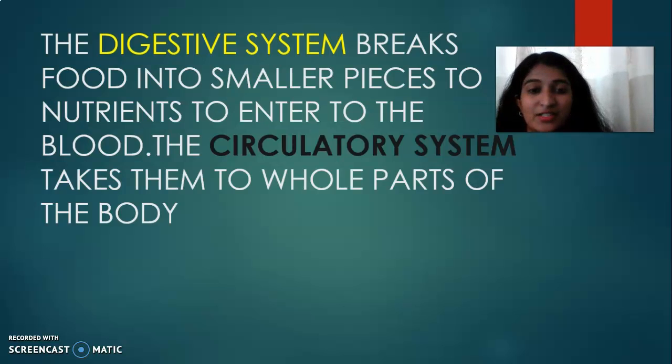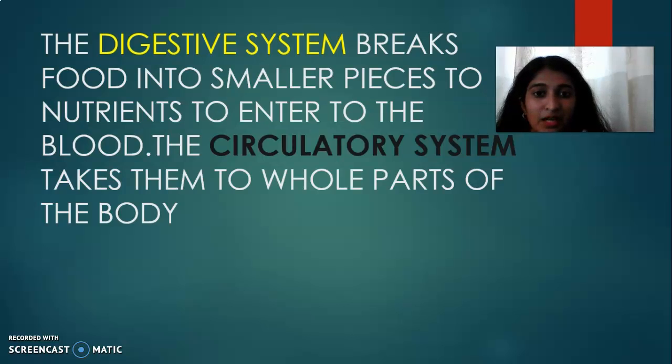Okay, let's start. In the last class we discussed what digestion is and the parts of the digestive system, right? What is a digestive system? The digestive system is a process that breaks the food into smaller pieces so that the nutrients can be absorbed from the food and sent to the blood.